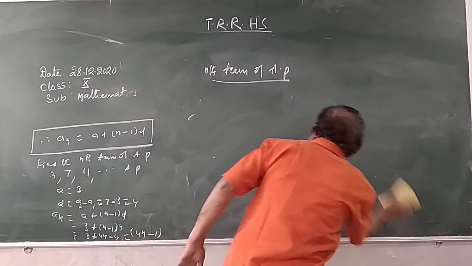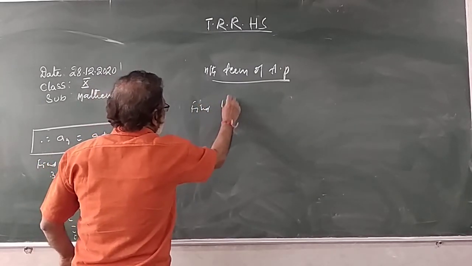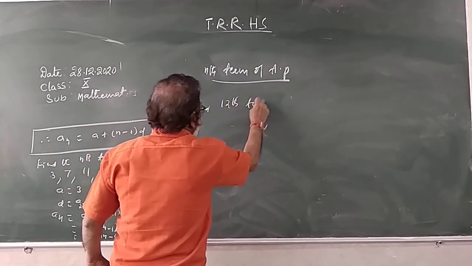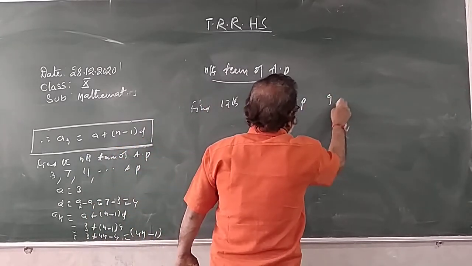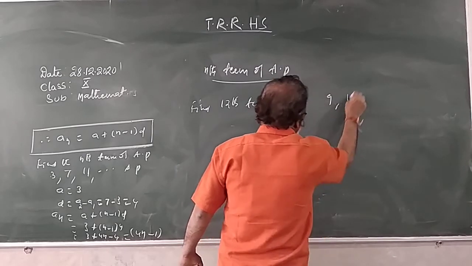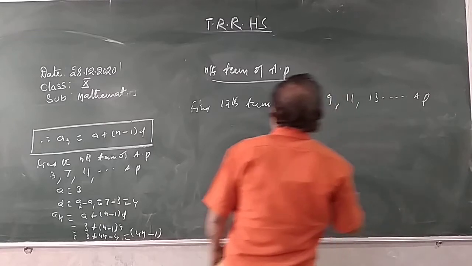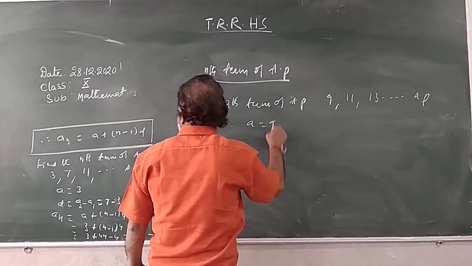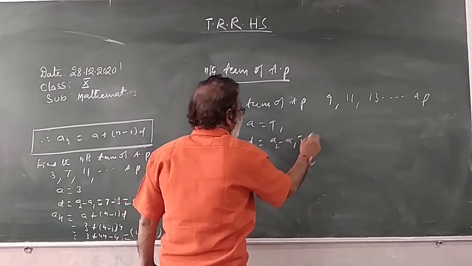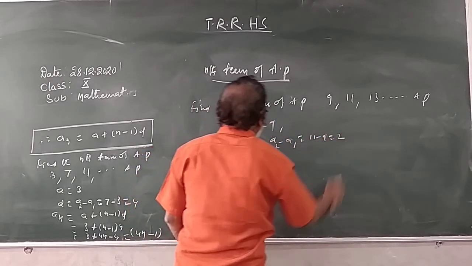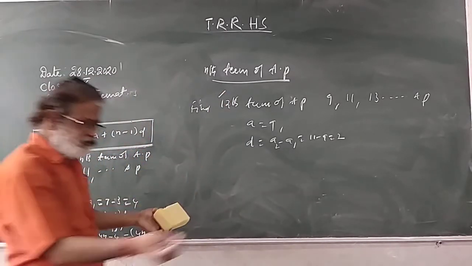Find the 12th term of the AP 9, 11, and so on. This is an AP. What is A? A is equal to 9. Find D. D is equal to A2 minus A1, 11 minus 9. What I asked here is the 12th term. For the 12th term, you should know the nth term, so first find the nth term.